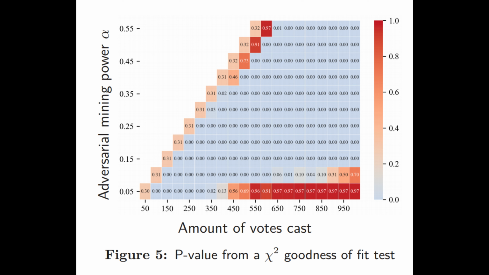There are two cases here. Either we land in the bottom right, in which case we confirm an honest state, right? That's good stuff. However, we could also land in the staircase on the left. This is when the adversary is powerful enough and there are too few honest votes to compensate for this. So we would actually confirm a dishonest state, right? That's not great. It's probably not something we want to do. So to solve this, we only trust a chi-squared test with more than 600 valid votes. Then we're resilient to attackers with less than 50% of the mining power.